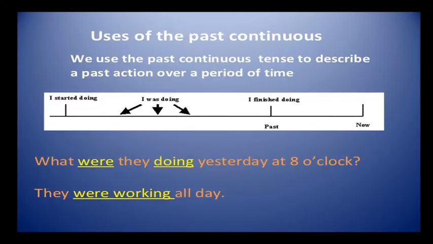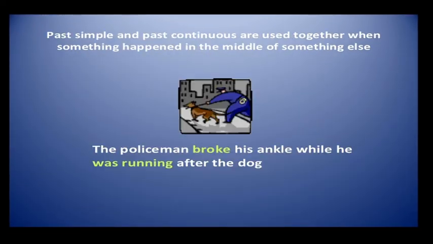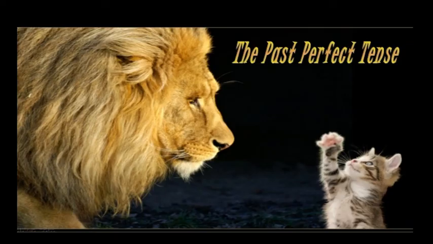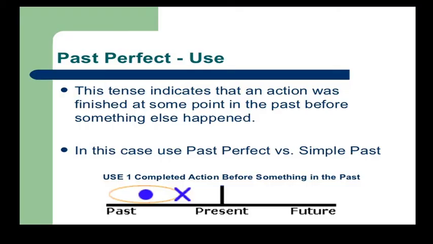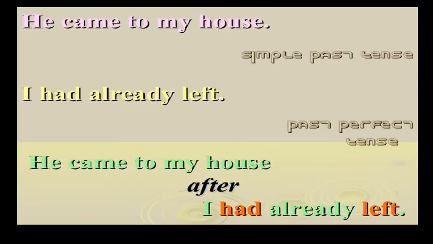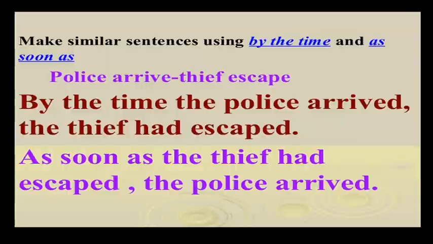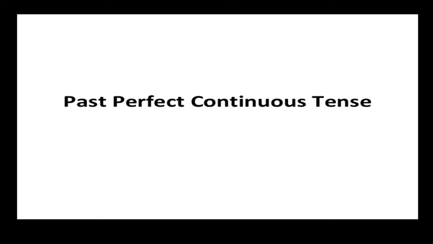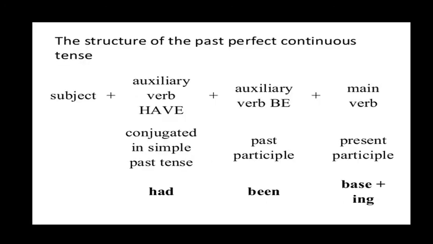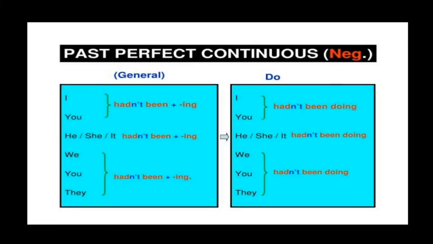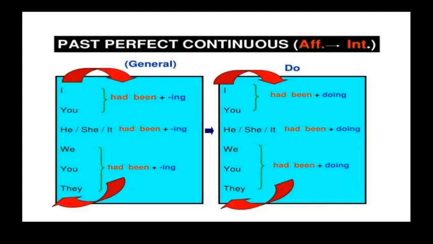We learned the interrogative sentence and how to write a negative sentence. Then we learned about past perfect tense, the structure of the sentence and more examples. Then after past perfect, we learned about past perfect continuous, its structure, example sentences, usages, and how to frame negative and question sentences.